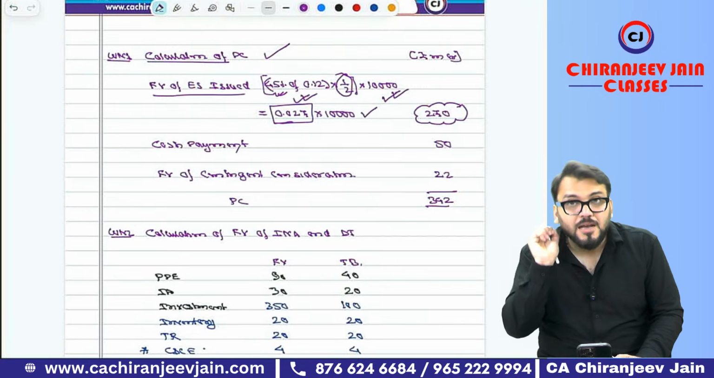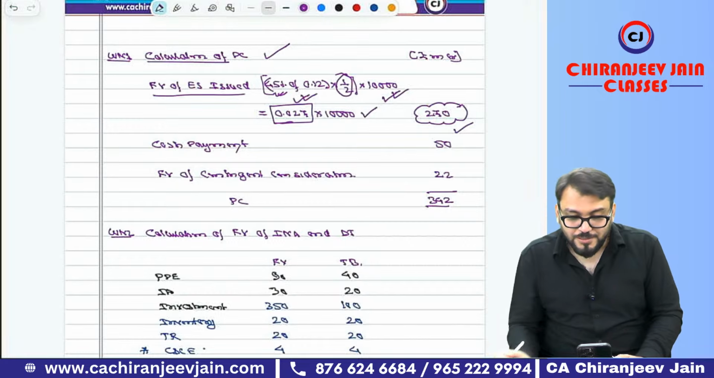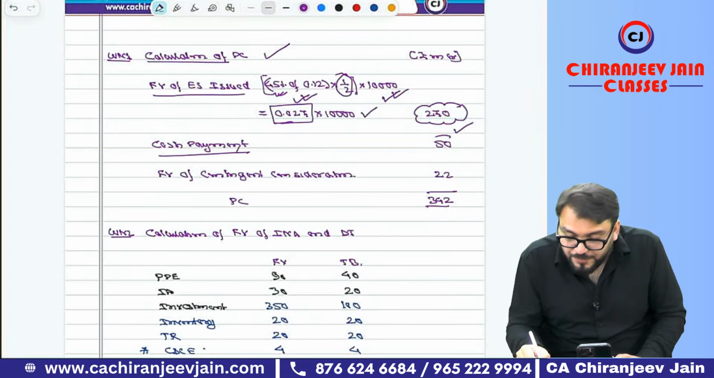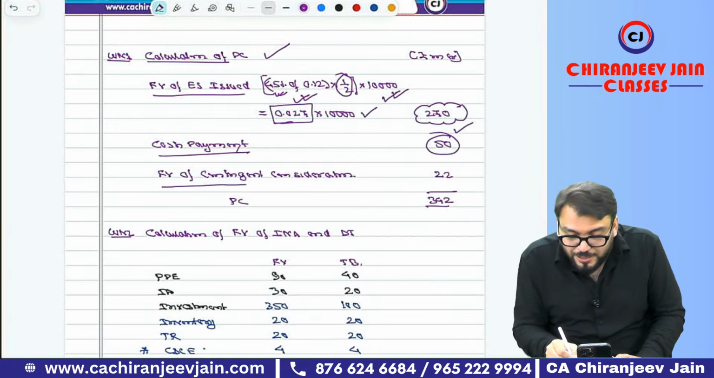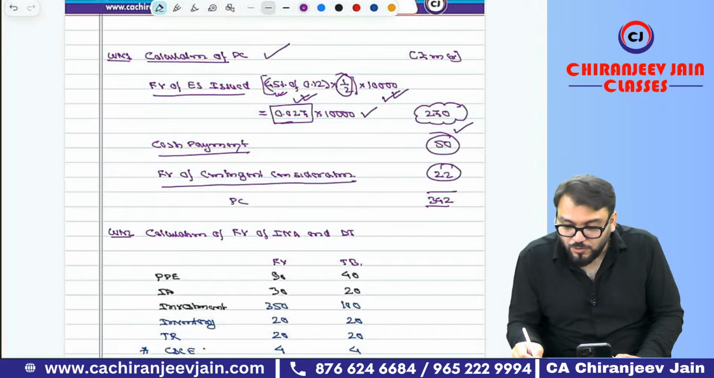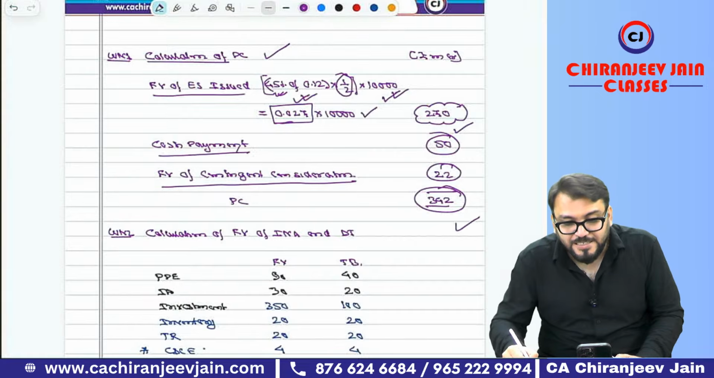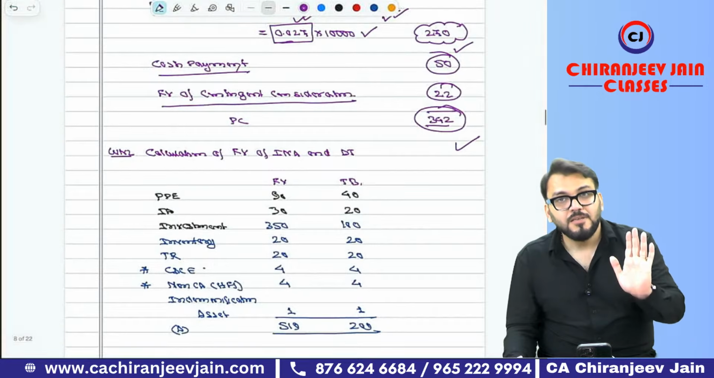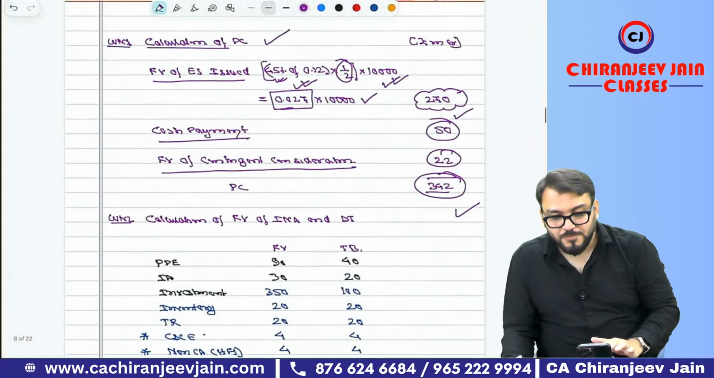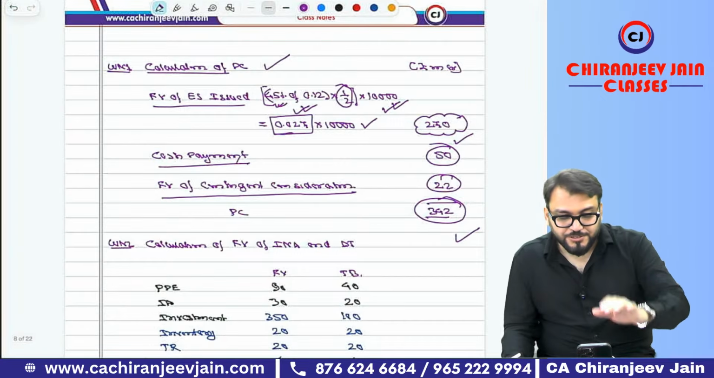Understood this part? Yes, sir. Cash payment is given as 50 crore and the fair value of contingent consideration is given as 22 crore. So this becomes PC. PC understood? Any doubt?